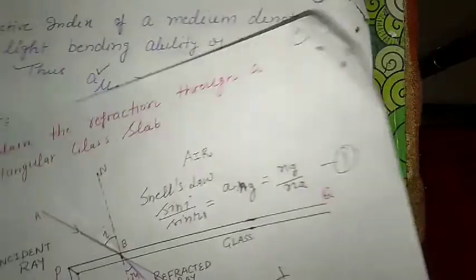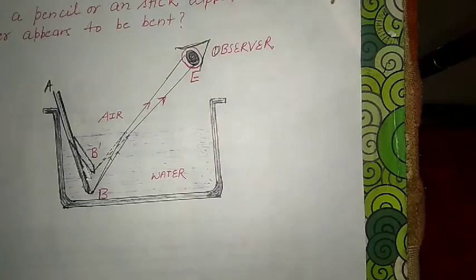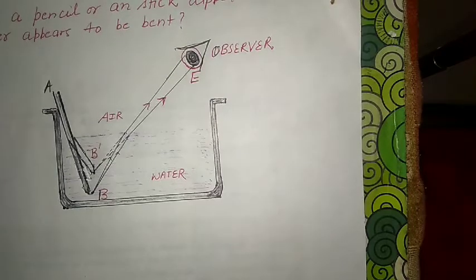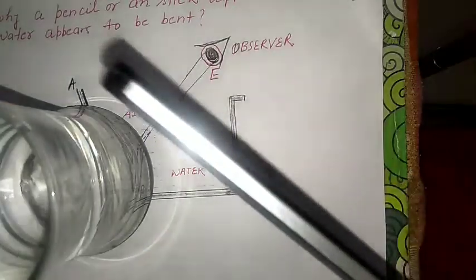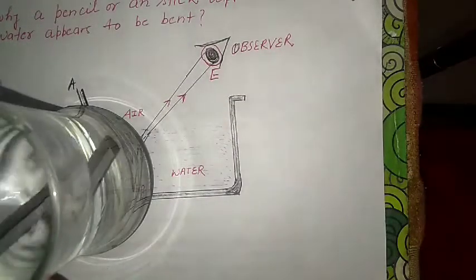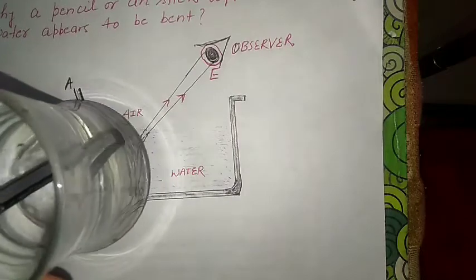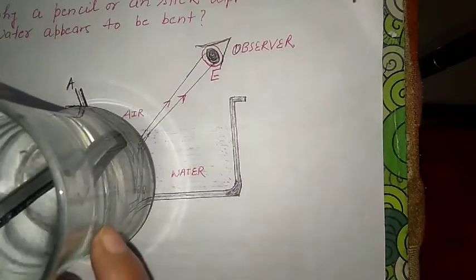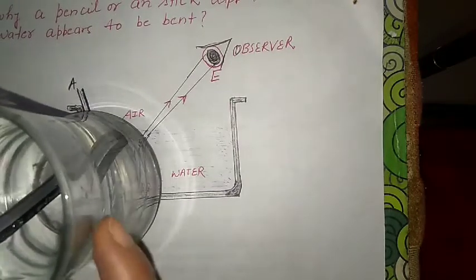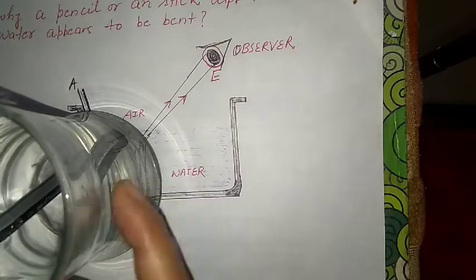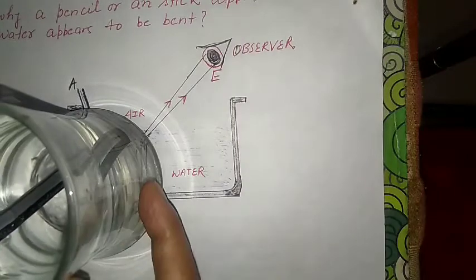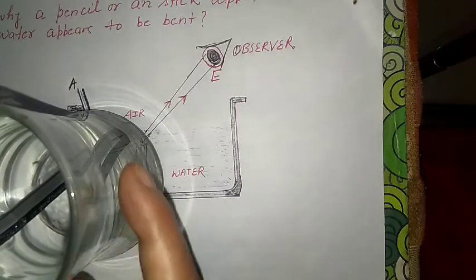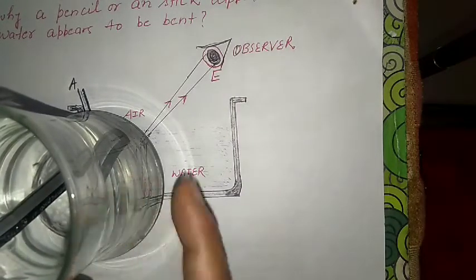Now one more activity is there. These are the applications of refraction. If we have a pencil, it is a straight pencil, but if we keep it in a jar or a glass filled with water, then we can see it is bent at the interface, the boundary which separates the water and the air, because the glass is half empty, half full.